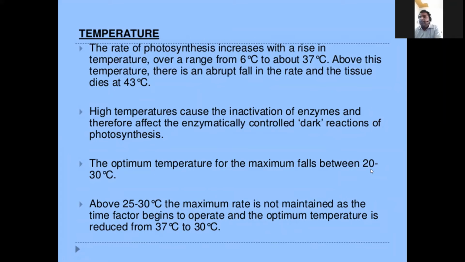For example, if the temperature falls from 20 to 10, the photosynthetic rate slowly decreases, and from 10 to 5 degrees, 0 degrees, the photosynthetic rate is affected. So the rate of photosynthesis increases with the increase of temperature in the range between 6 degrees and 37. Above 37, at 43 degrees centigrade, the tissue may be damaged and the chlorophyll may be damaged. It leads to a decrease in the photosynthesis process.